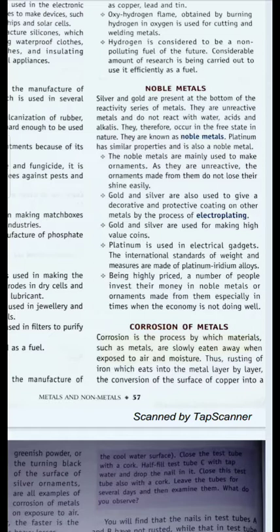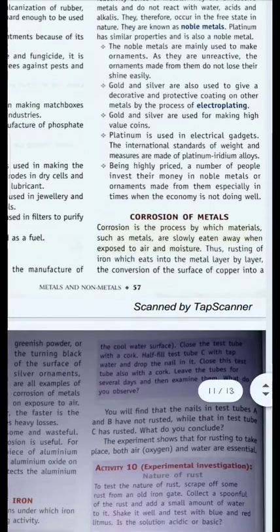So that is why noble metals are basically used in making ornaments. Apart from that, gold and silver are also used for making gold coins and silver coins, and platinum is also used for electroplating purpose, which will be discussed later.